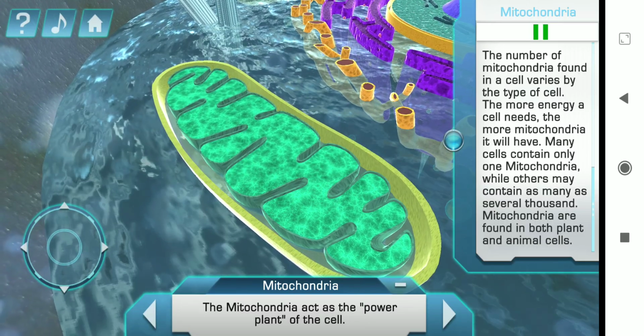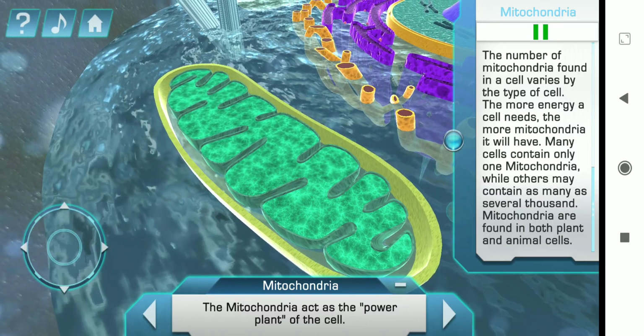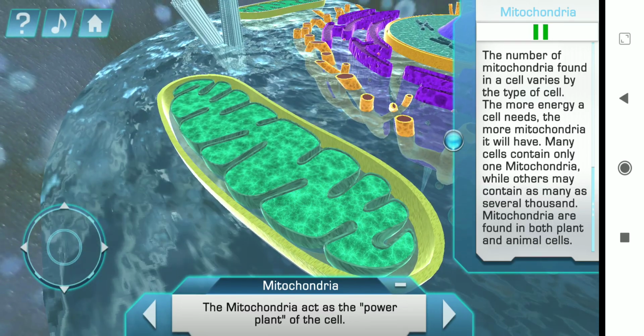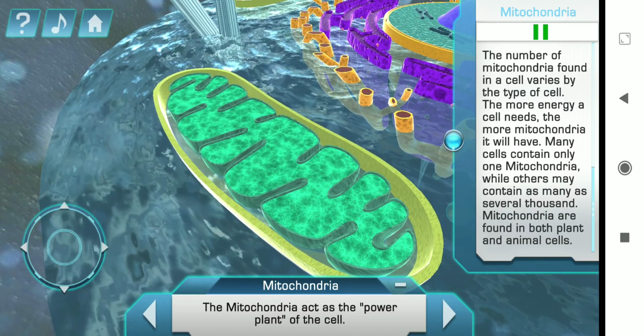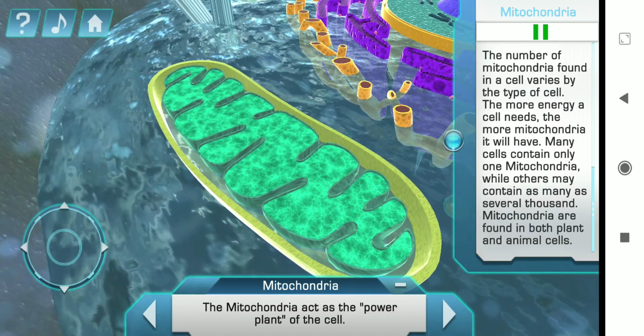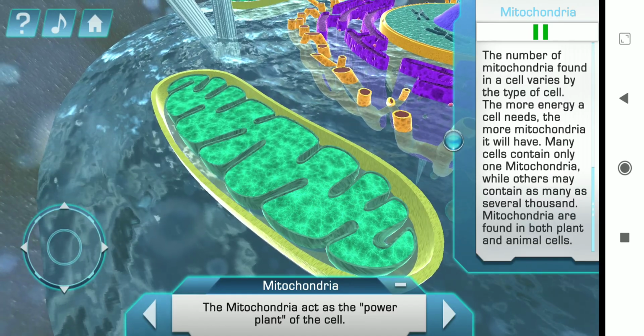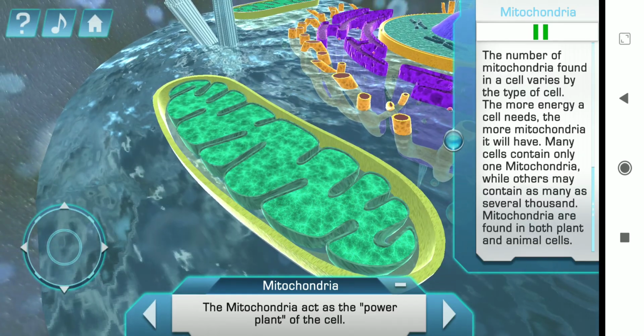The more energy a cell needs, the more mitochondria it will have. Many cells contain only one mitochondrion, while others may contain as many as several thousand. Mitochondria are found in both plant and animal cells.